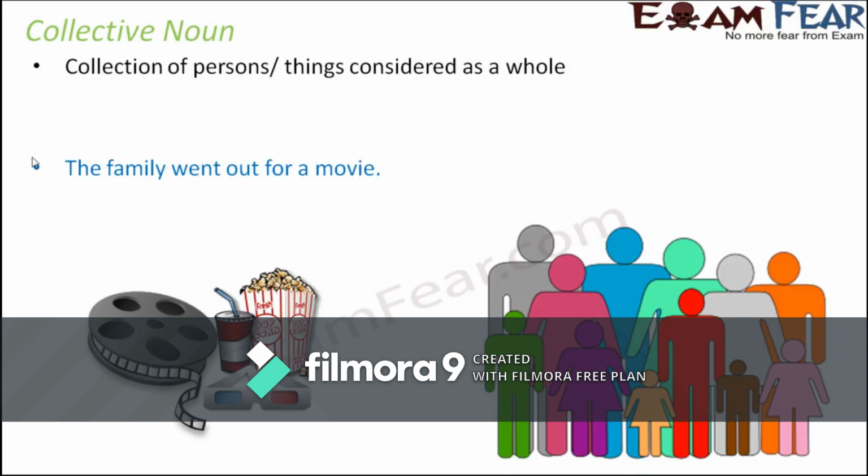The family went out for a movie. Here the word family again represents a group of people. A family is never one single person. It has to be either 2, 3, 4, 5, 6, or it has to be multiple people. So family again is a collective noun.